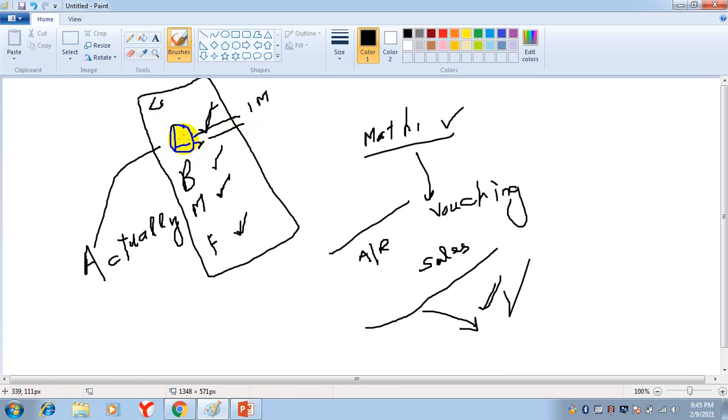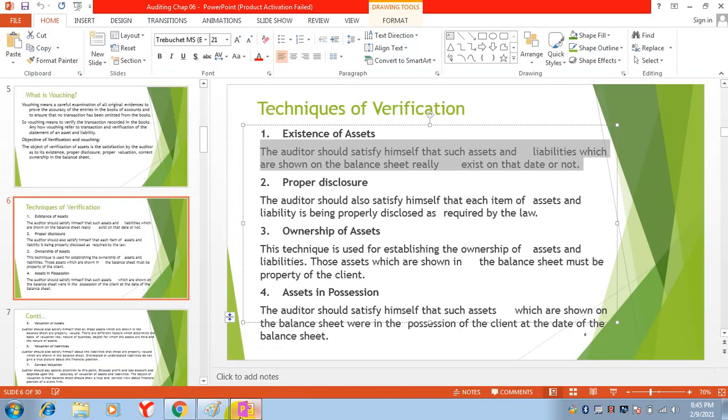The building, you will check the legal documents, the ownership documents. Similarly with machinery, you will go to the plant, the production department, you will actually check the machines, you will check the furniture, whether it actually exists or not.